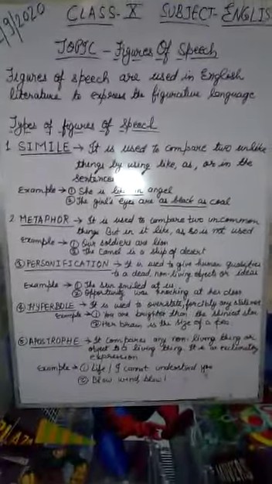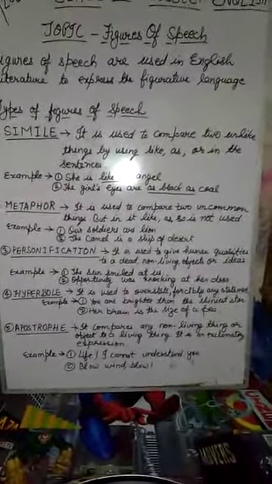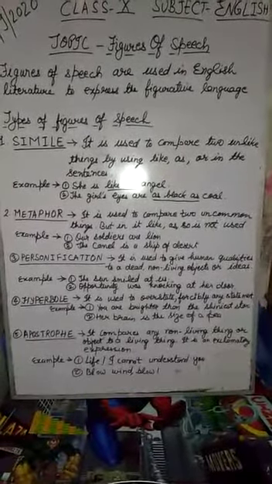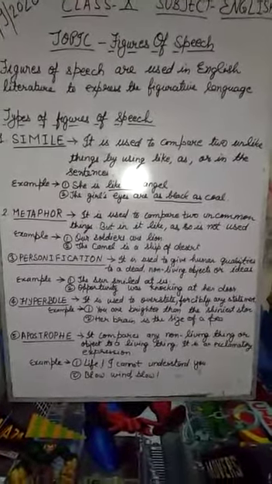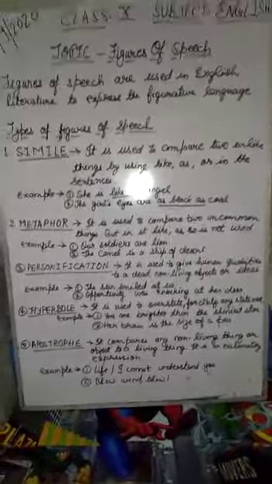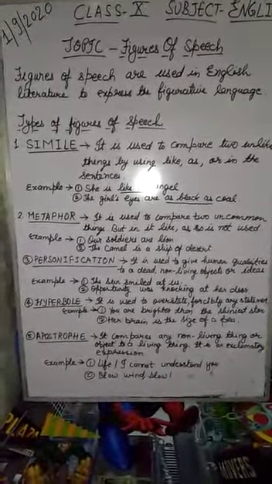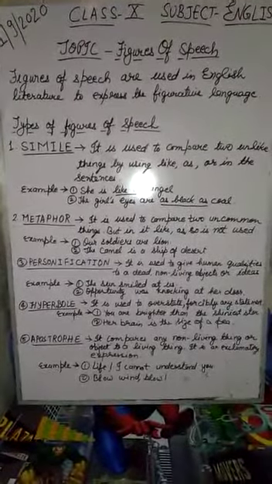So this is the main difference between a simile and a metaphor. If you have to figure out a simile or a metaphor, this is the best way to find the difference between them. Next example is the camel is a ship of the desert. Here the camel is compared to a ship, but the word like or as is not used. So this is a metaphor.